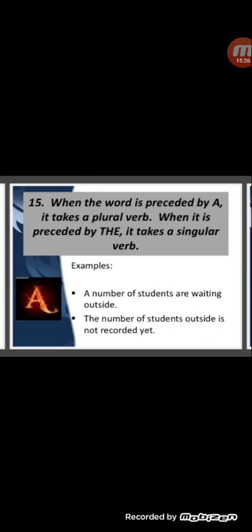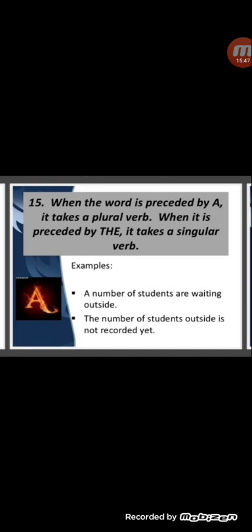Number 15: when the word number is preceded by a, it takes a plural verb. When it is preceded by the, it takes a singular verb. What is it? A number of students are waiting outside, and the number of students outside is not recorded yet.